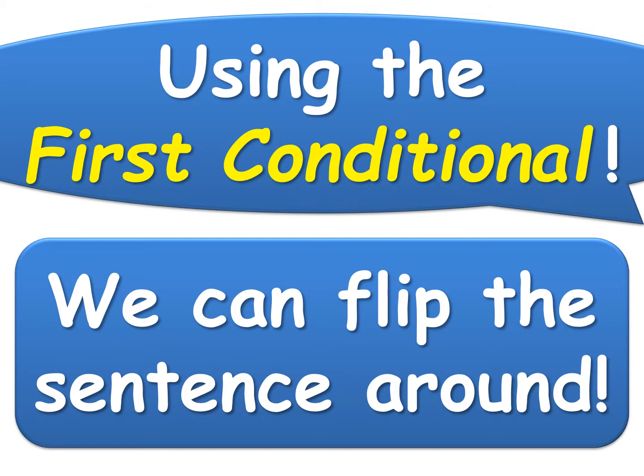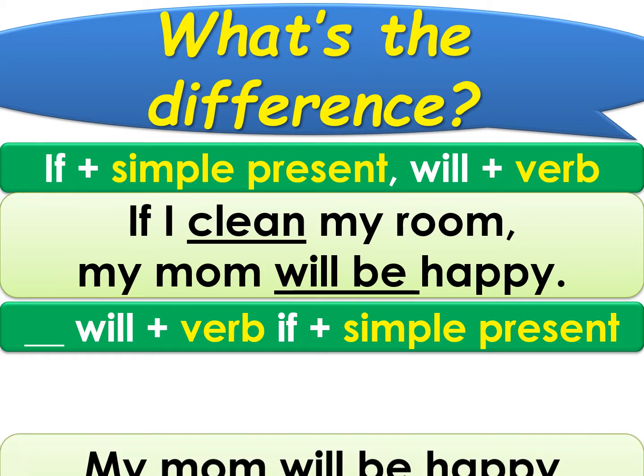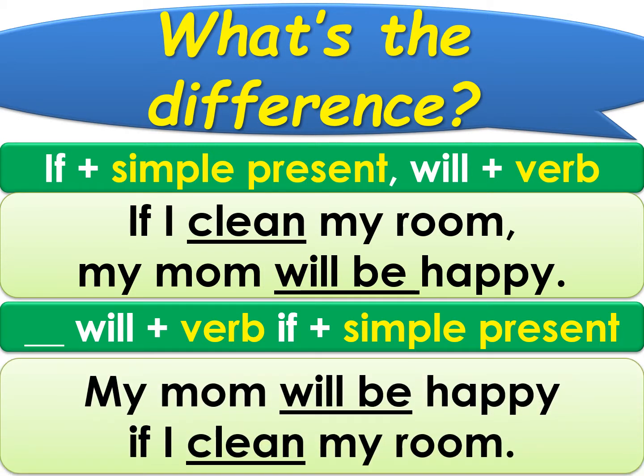Now we can also flip the sentences around. When we start with the if clause, it's the present simple and will plus a verb. If I clean my room, my mom will be happy. But we can flip it and put the will part at the front. So this will happen if I blah, blah, blah. So if we flip this one around, it looks like this. My mom will be happy if I clean my room.